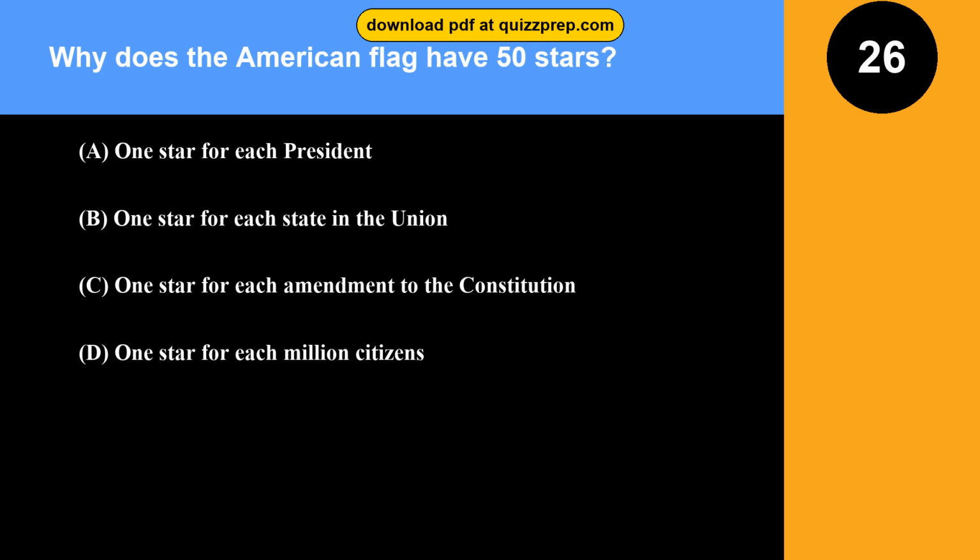Question 26. Why does the American flag have 50 stars? Option A, 1 star for each president.